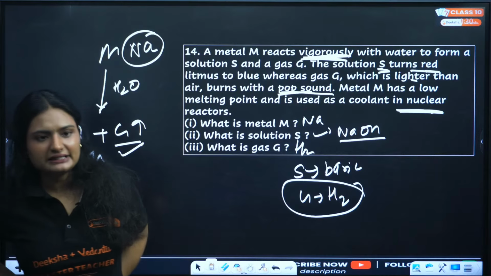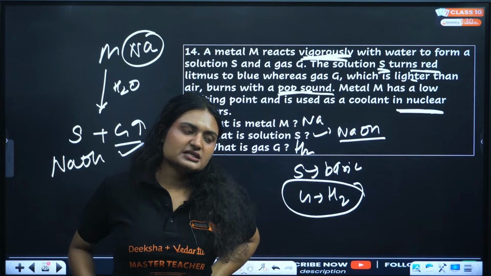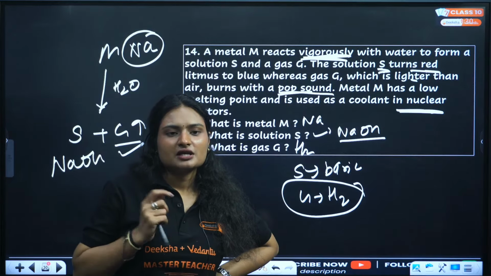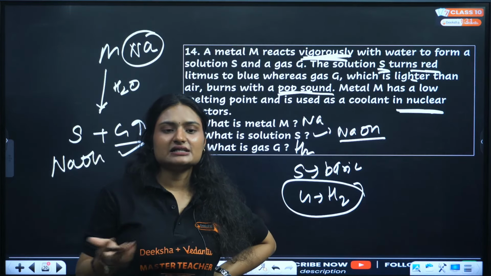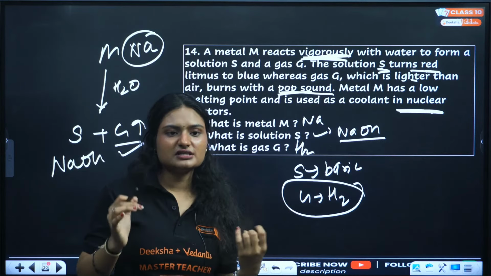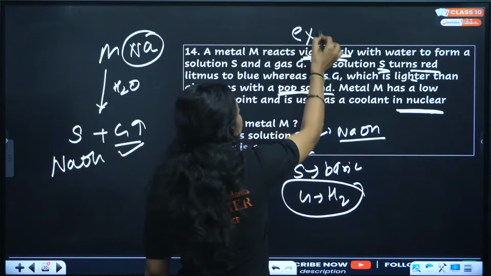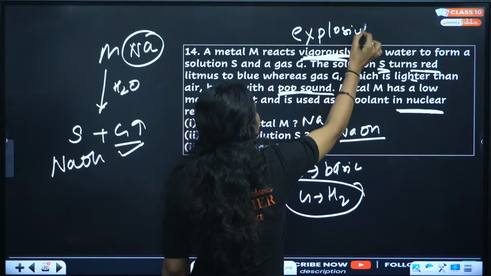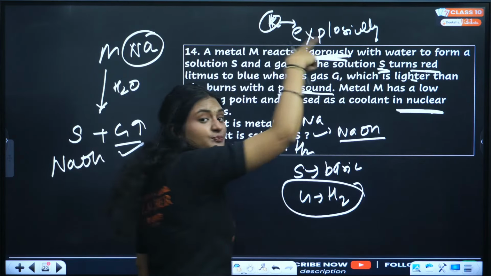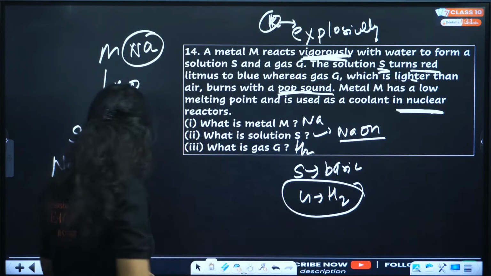Potassium is a possibility, but normally we do not use it. It is highly exothermic, because if sodium is reacting, it's like you get a bomb explosion, right? And if potassium is there, it will react much more vigorously, like explosively. In place of vigorously, the word will be explosively. Potassium reacts explosively with water.